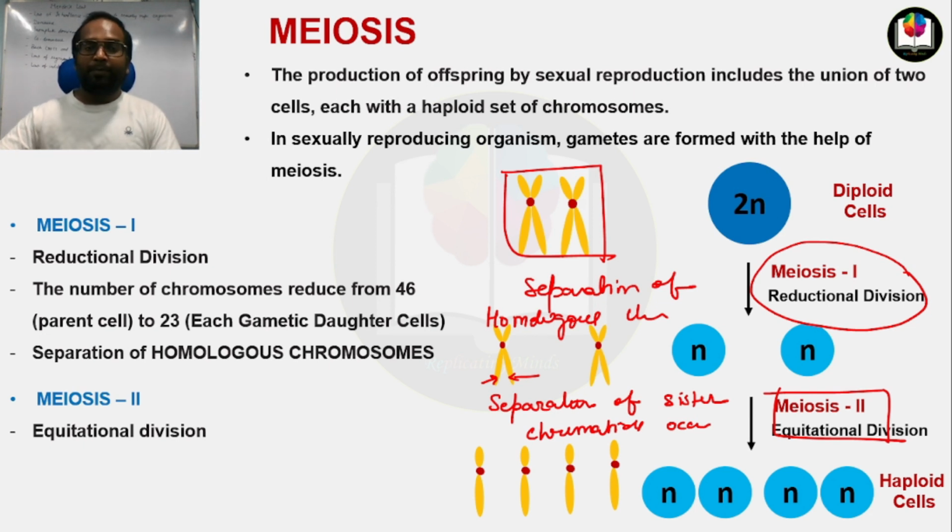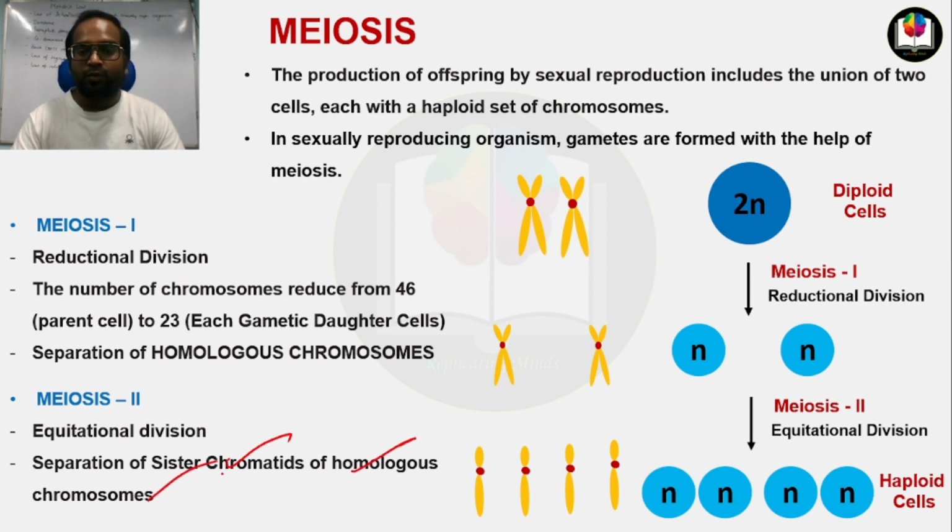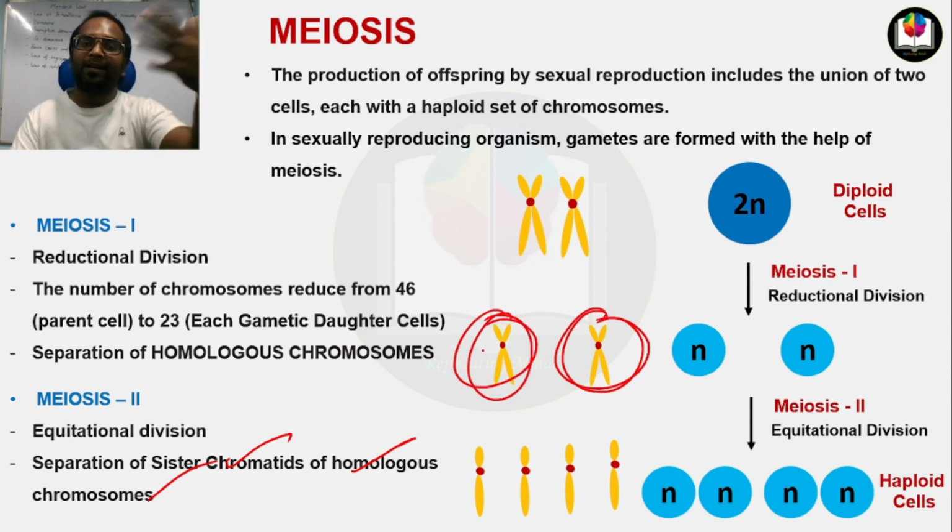This is important from the exam point of view. These are the two homologous chromosomes which separated during meiosis 1. Now from each chromosome, the sister chromatids will be separated from each other.